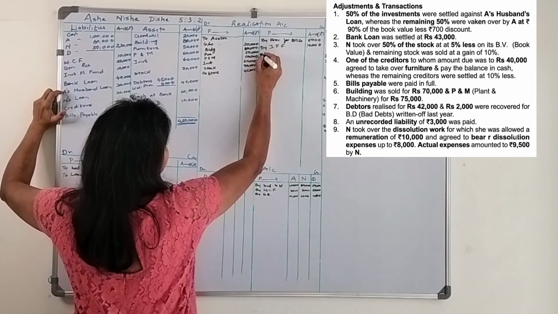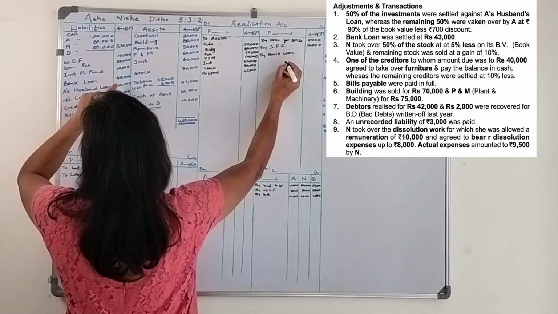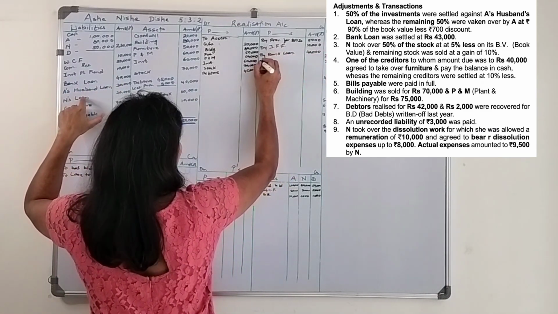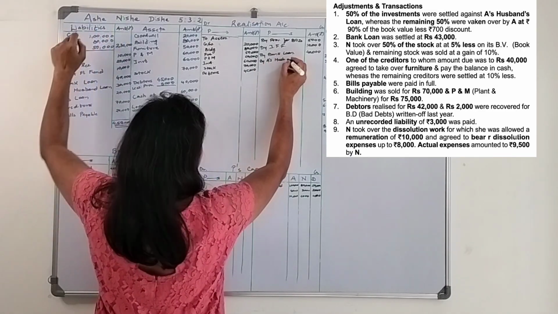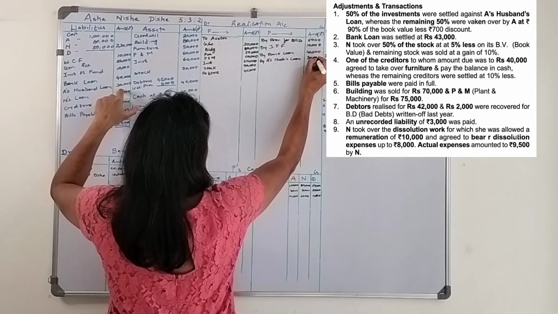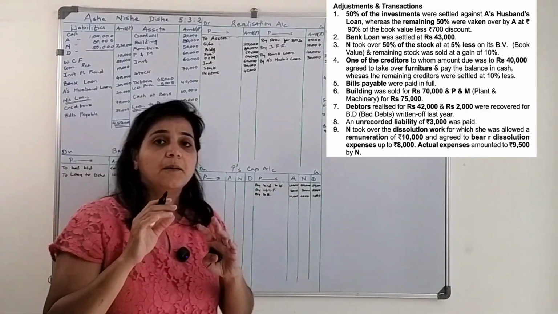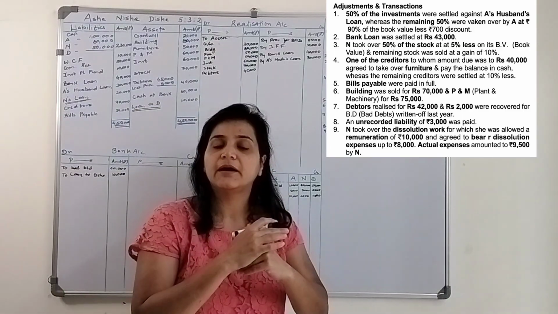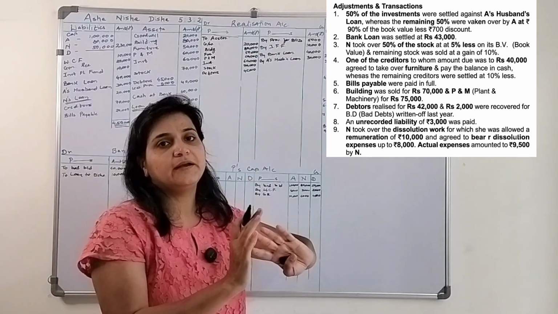Bank loan, now these are the liabilities. By bank loan is 40,000. By Asha's husband's loan, it is 30,000. Then comes N's loan. N is a partner, so this liability is towards the partner. Now when we pay off the liabilities, first we need to pay off the third party liabilities.